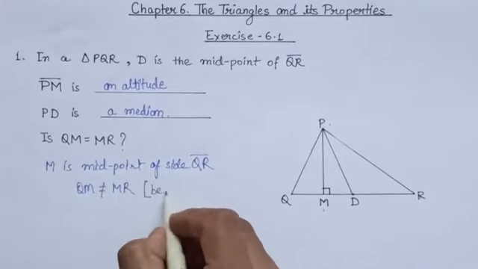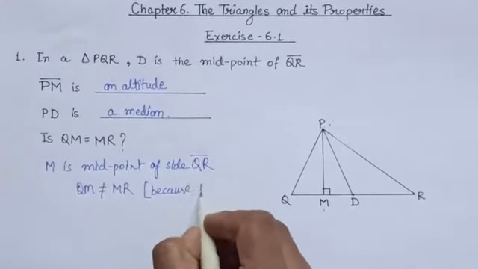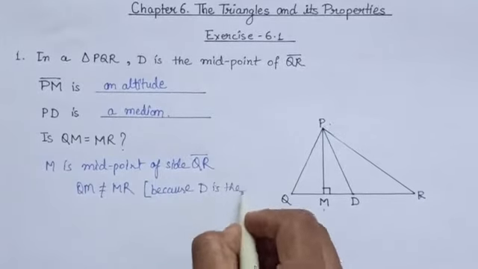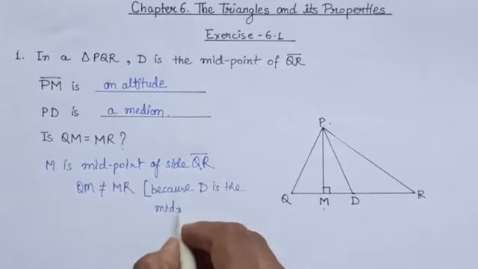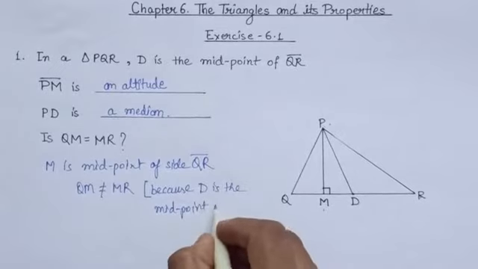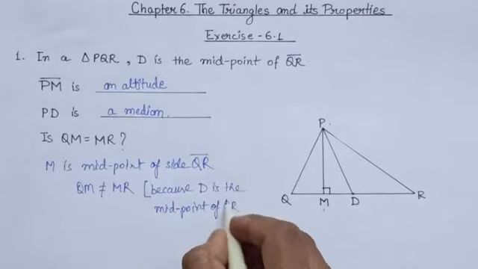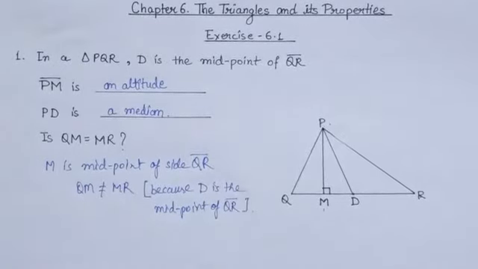Why? Because D is the midpoint of line segment QR. Okay.